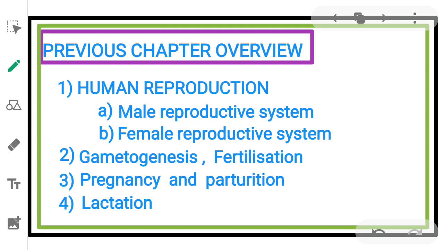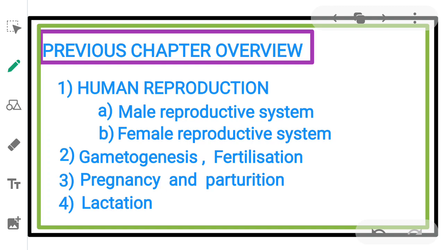Next, we studied gametogenesis. Gametogenesis is a process where formation of gametes takes place. It undergoes the processes called spermatogenesis, that is formation of sperms, and oogenesis, that is formation of ovum or ova. So male gamete sperm and female gamete ovum are formed. Next, we studied fertilization. The male gamete sperm and female gamete ovum fuse together to form a zygote. So during fertilization, zygote is formed.